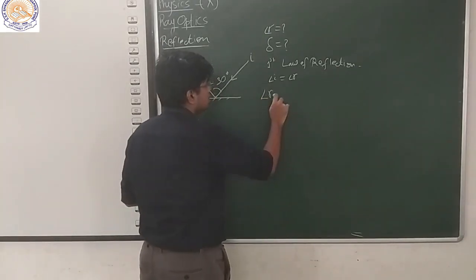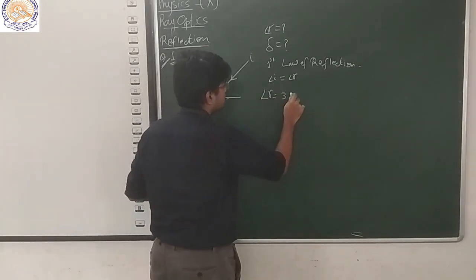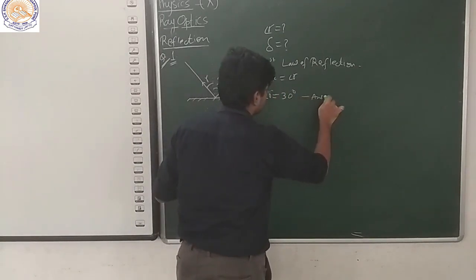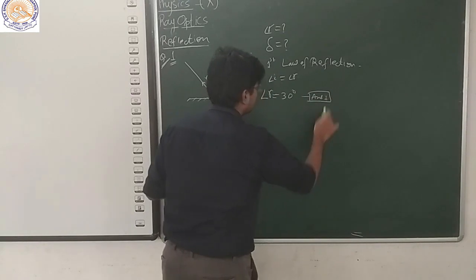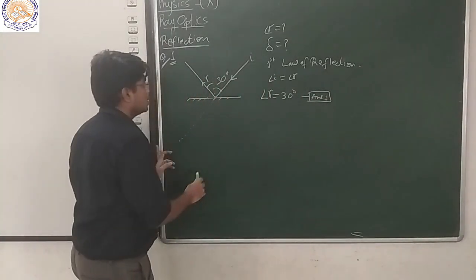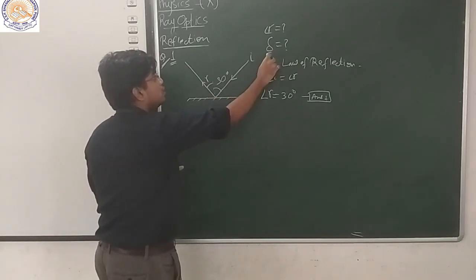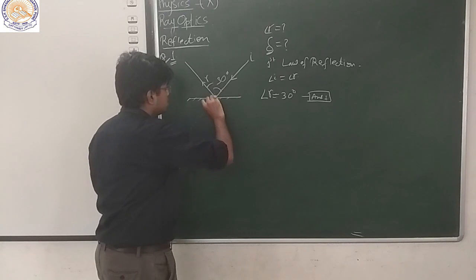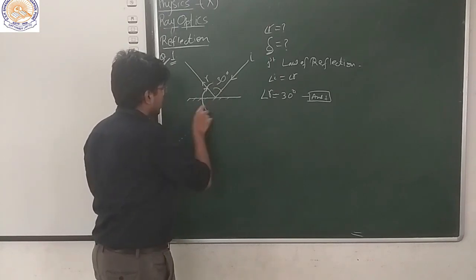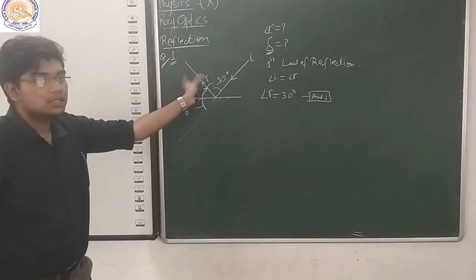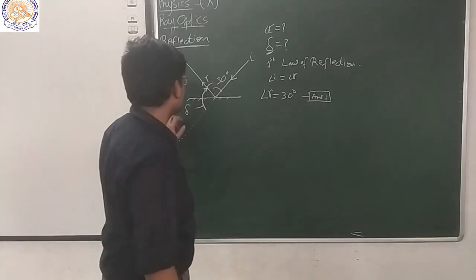That means R is equal to 30 degrees. This is the first answer. And the second is you have to find the deviation. What is the deviation? Deviation is this angle, the angle by which the incident ray has turned.